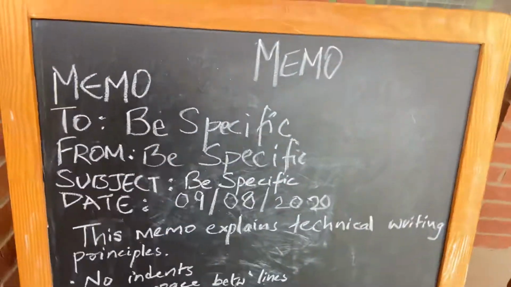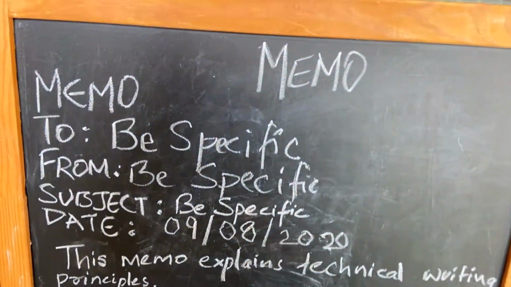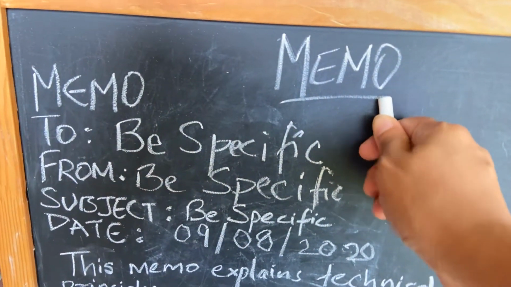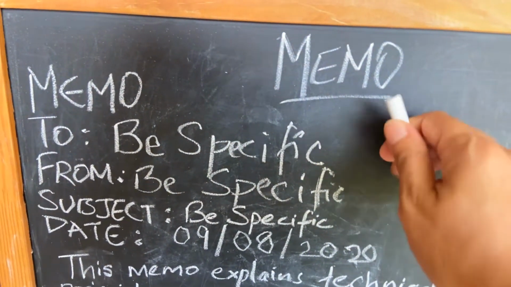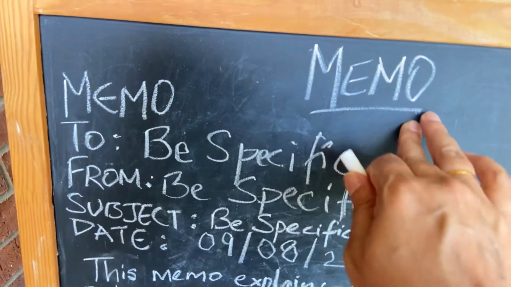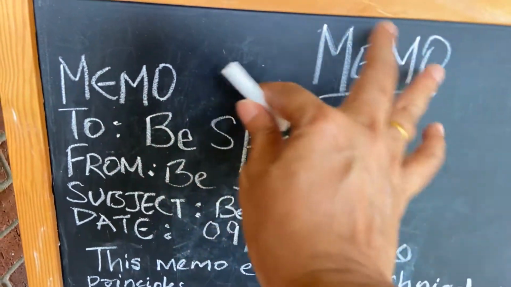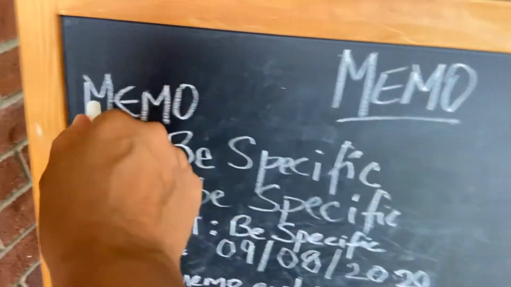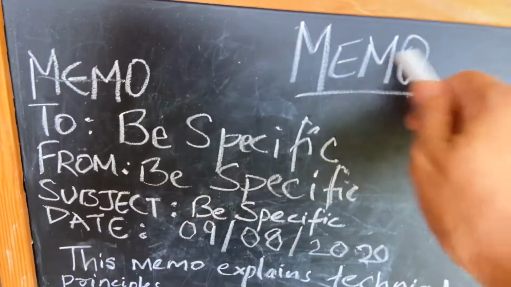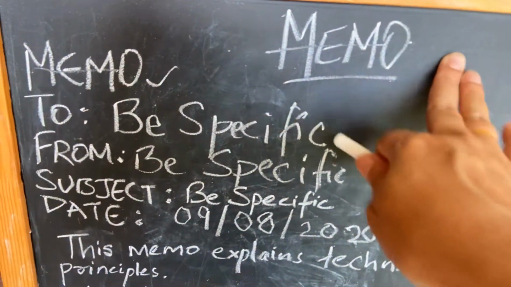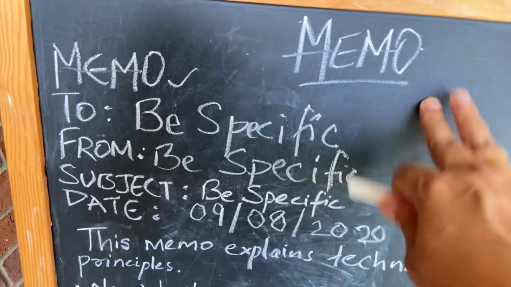Okay, so a memo is always mentioned at the top center of a page. So you want to say memo either here at the top center. If you don't say it here, you can say it here, but only in one place. Don't say it in both. You get the idea, but make sure you write a memo, right?